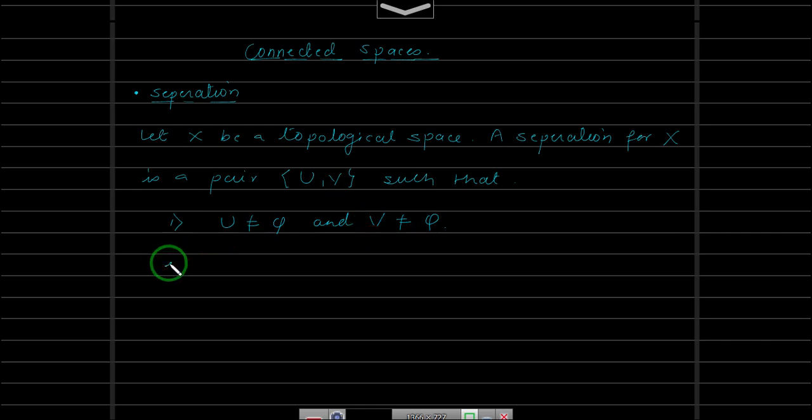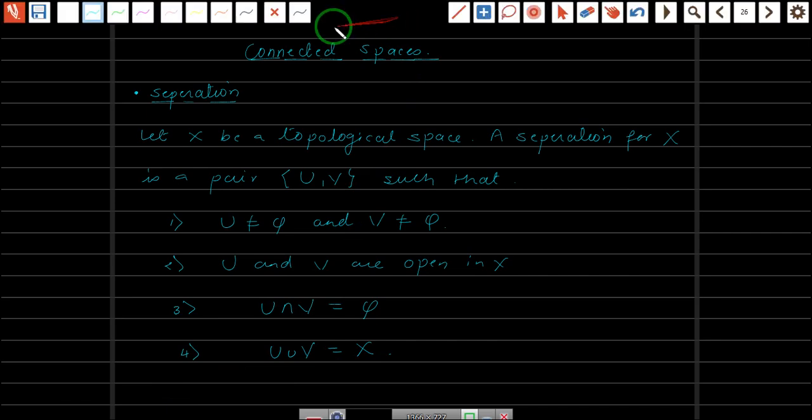First point. Second point, U and V are open in X. Both should be open. Third point, U and V should be disjoint. So U intersection V has to be empty. There should not be any intersection of U and V. And fourth point, if you take the union of U and V, U union V, it should be equal to whole of X.